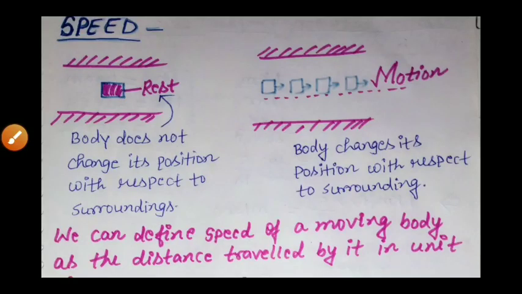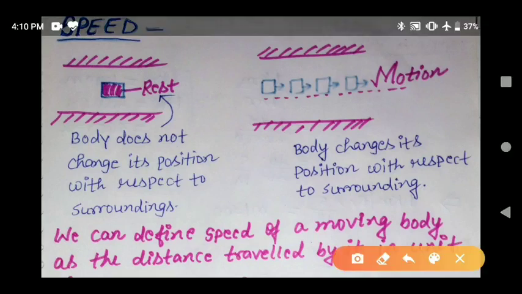Students, in the last class we had discussed density: how can we find the density of a regular object as well as an irregular object? Today we'll discuss speed. Before we start speed, it is very important to understand the difference between rest and motion.